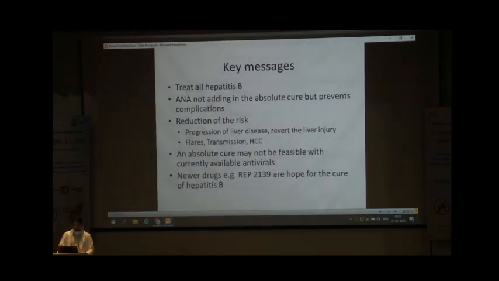So key message, treatment of hepatitis B is required in all the patients, and nucleoside analogues may not add absolute cure but prevent the hepatitis B virus related complications. It reduces the risk of progression of the liver disease, reverses the liver injury, minimizes the risk of flares, prevents the transmission, and lessens the risk of hepatocellular cancer. Absolute cure may not be feasible with currently available antivirals. There are newer drugs. There is hope for the cure of hepatitis B virus. Thank you.